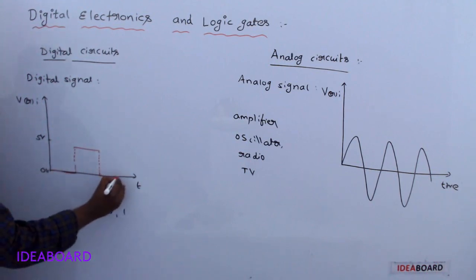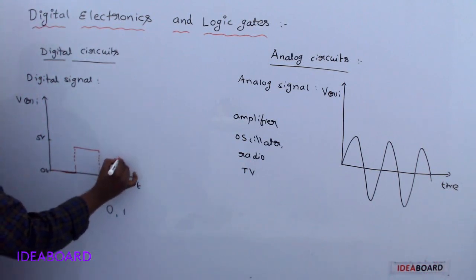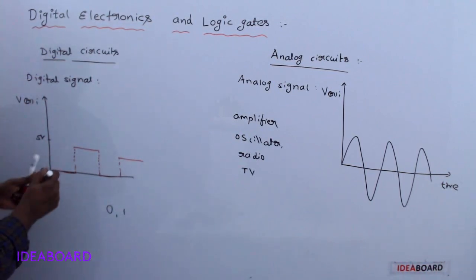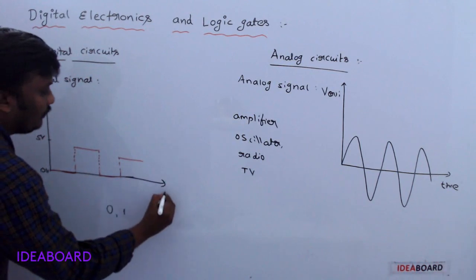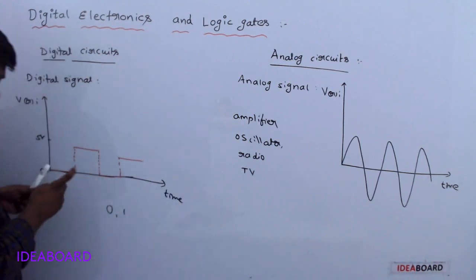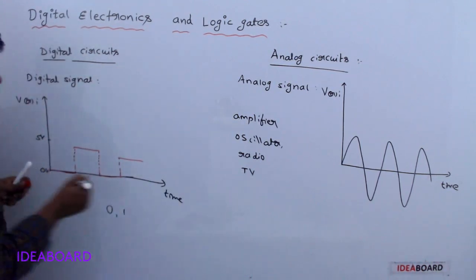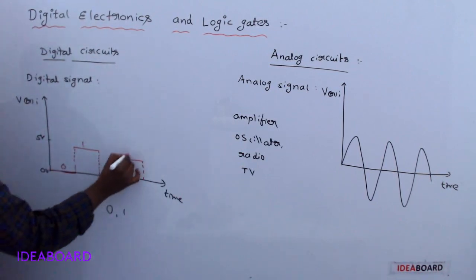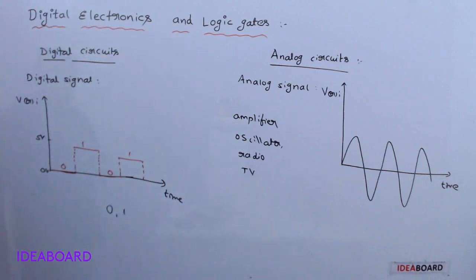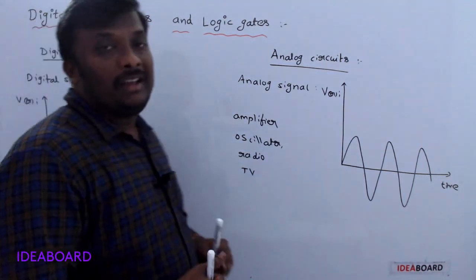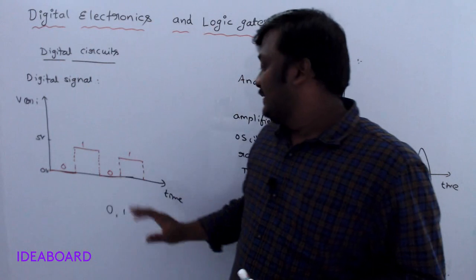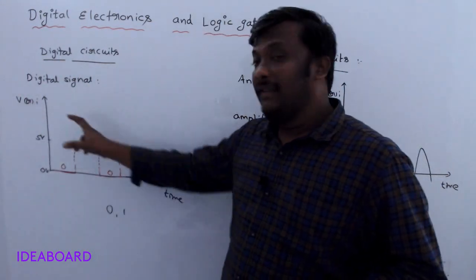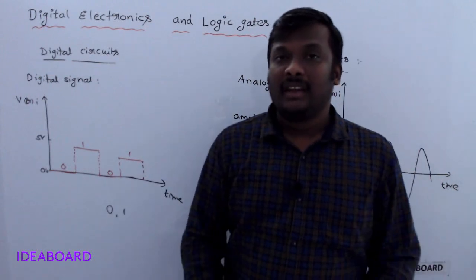So here 0 and here 1, like that: 0 1 0 1. In this way digital signals are always present, where the voltage or current varies with time. Understand?